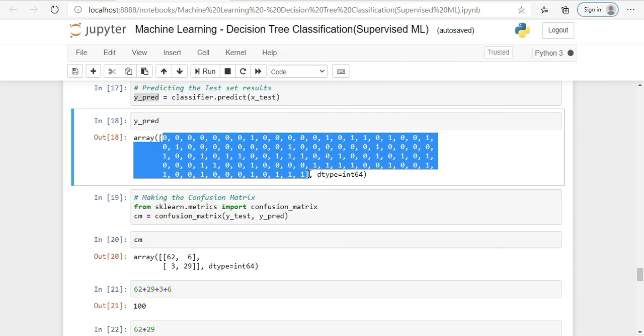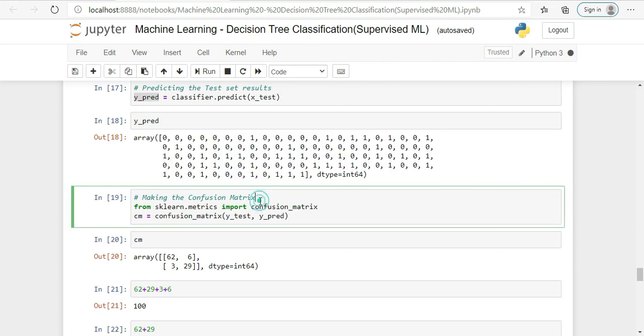So for checking how many are correctly classified or how many are wrongly classified, again we are using a confusion matrix from sklearn.metrics. We are importing confusion_matrix.